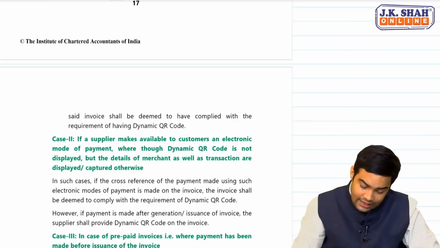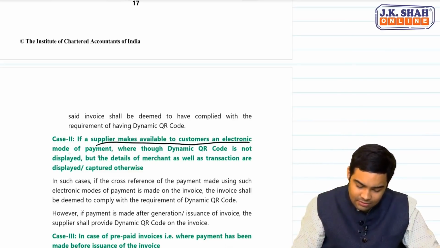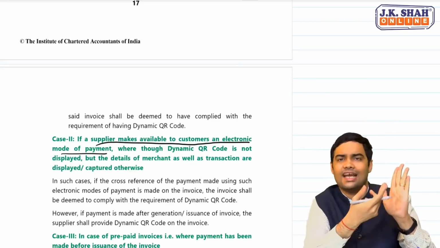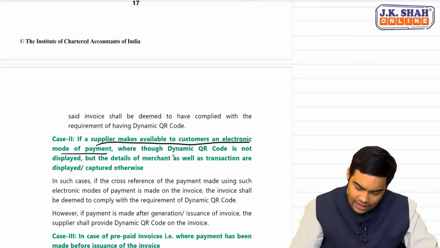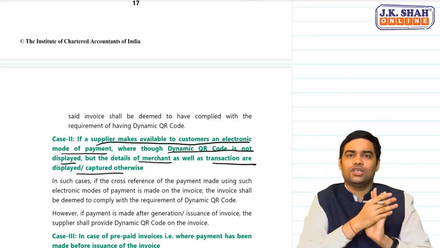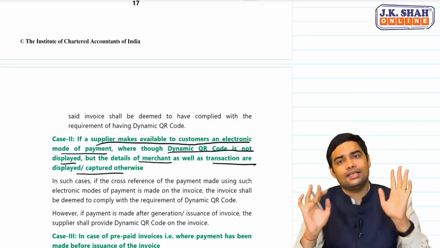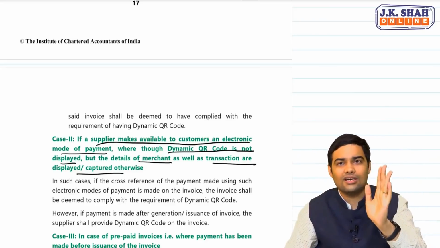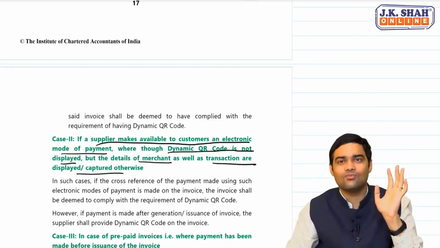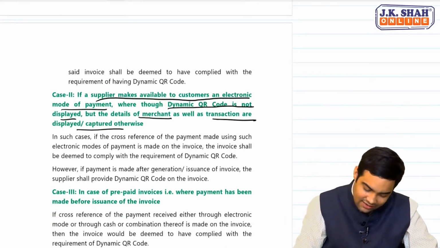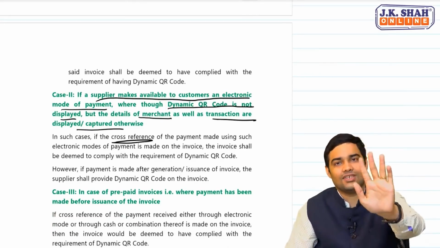See this. If a supplier makes available to the customer an electronic mode of payment, maybe through a sticker which says you can scan and pay, where though a dynamic QR code is not displayed, the details of merchant and transactions are captured. So it will be captured for which invoice it is. In such case, with cross-reference, is it sufficient? The intention is to create a trail, create a check. That's the intention. Once that is there, it is sufficient. That's what CBIC has clarified. If cross-reference is there, sufficient.